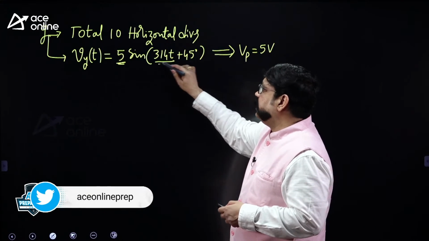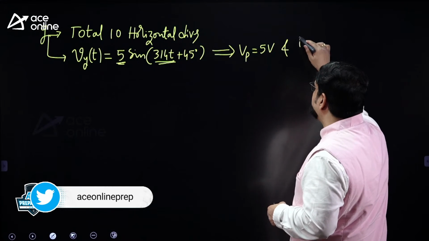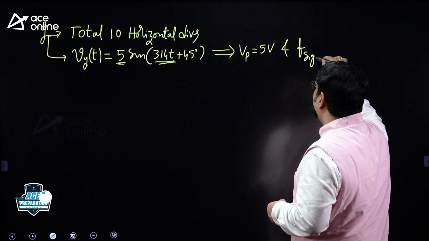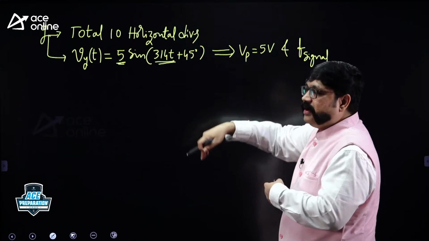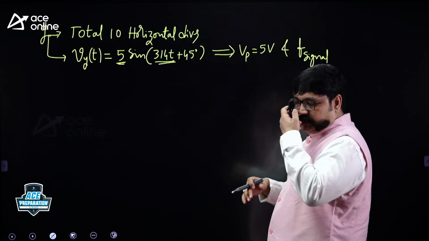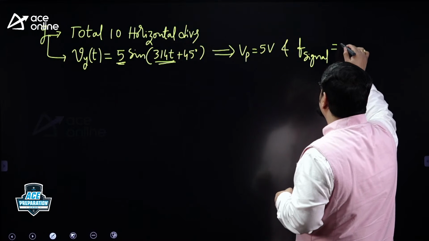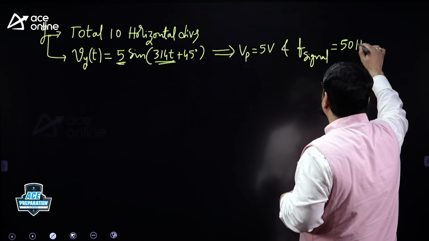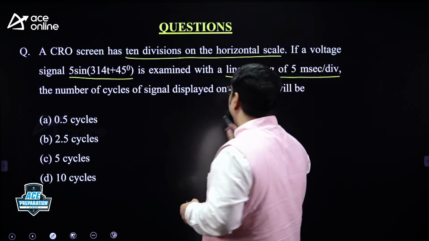So what is 314t? 314t is not the frequency. 314t means 2 pi ft. So what is the frequency of the signal? All of you know it is 50 hertz. That is the signal. What is one more parameter given?